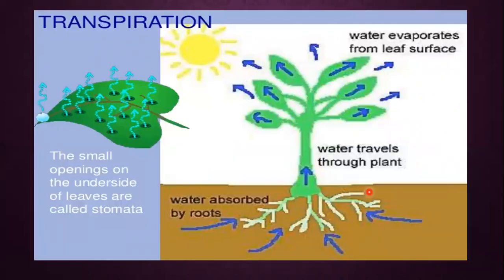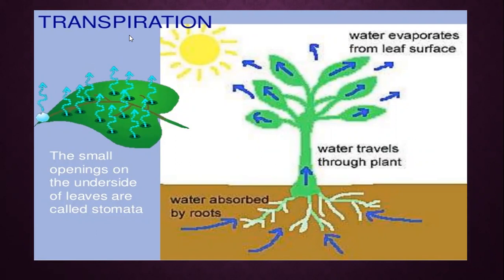Here you can see how transpiration is happening. You can see the structure of a leaf. As we have already discussed the structure of a leaf, the outermost part of the leaf contains epidermis, and the epidermis is made of small cells that are meant for protection. And we have discussed that epidermis also contains some specialized structures known as stomata. So stomata are basically the small openings that help in the loss of water and exchange of gases.